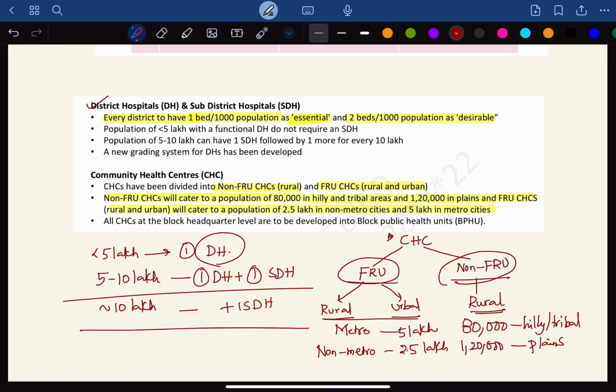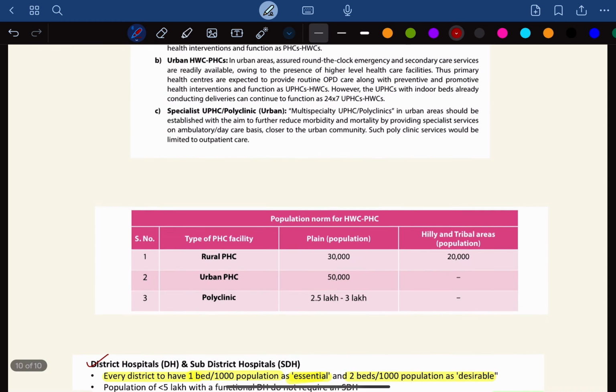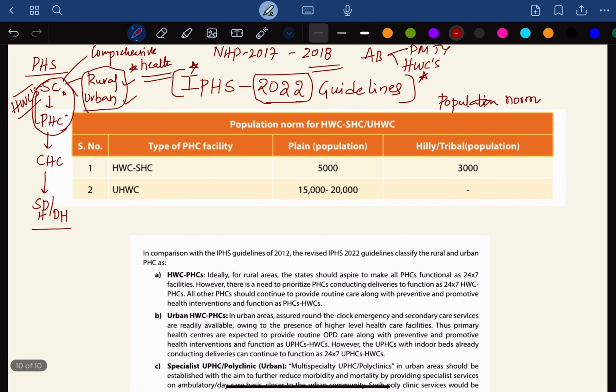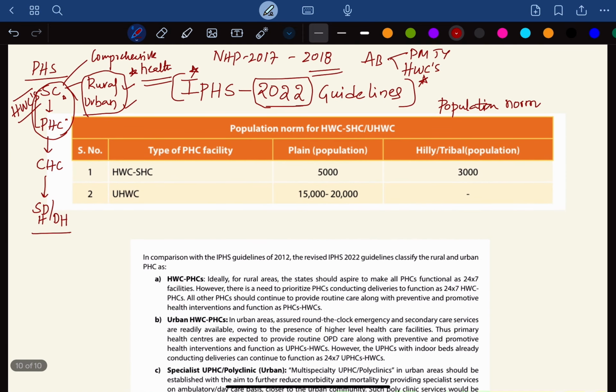So for less than 5 lakhs, 1 district hospital is enough. If the population is between 5 to 10 lakhs, we should add 1 more sub-district hospital to accommodate the patients. For every additional 10 lakhs of population, we need an additional sub-district hospital. So these are the population norms as per Indian Public Health Standards 2022, and very important.